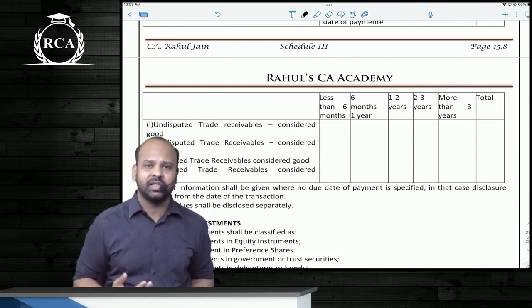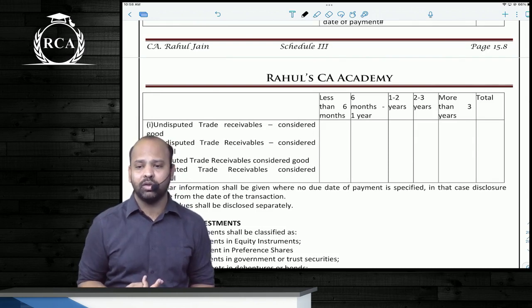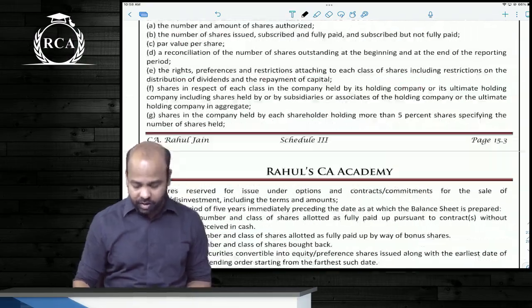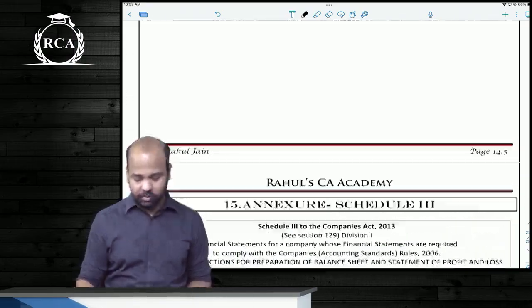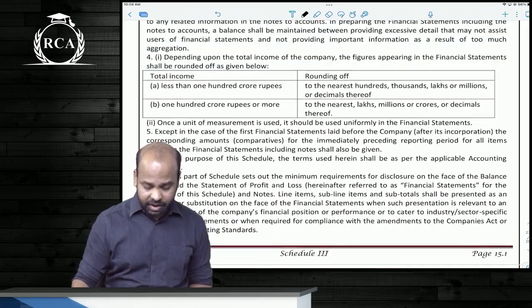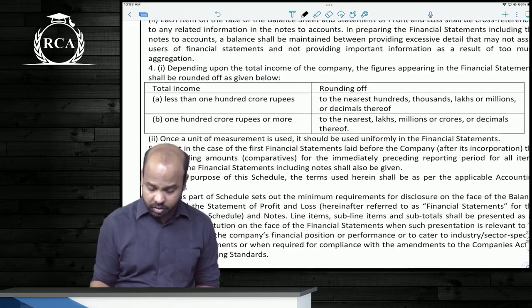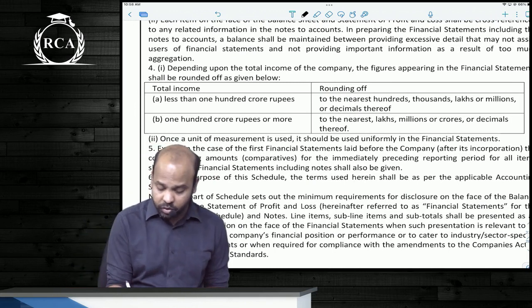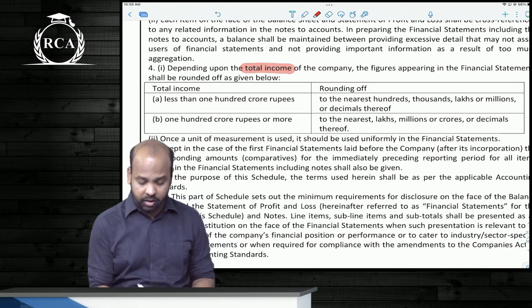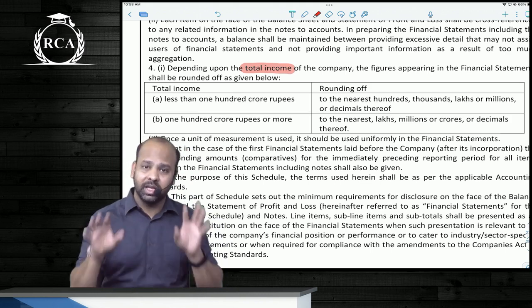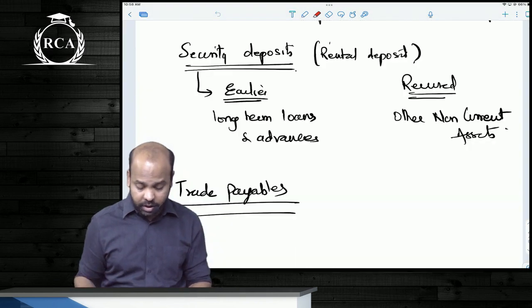There's another change as to how you will be determining rounding off. To what extent can you round off? Earlier it was based on revenue, but now it is based on total income. That's another change that they brought in. Earlier it used to be based on revenue. Now it is based on total income. Total income, guys, means both revenue from operations and other income. There are a lot of small changes, but do remember these 5 major changes.